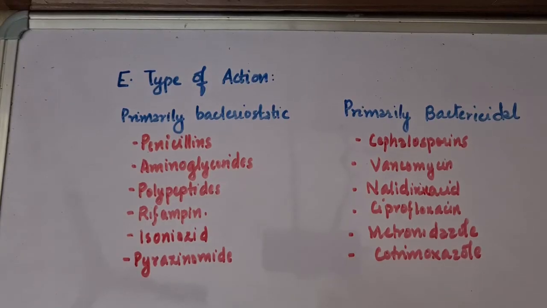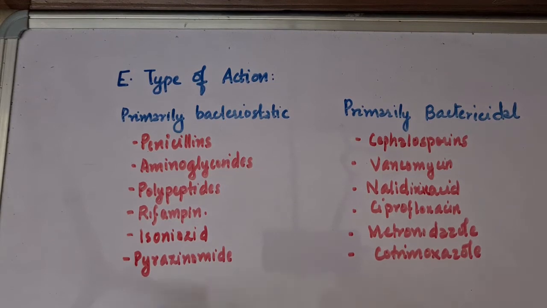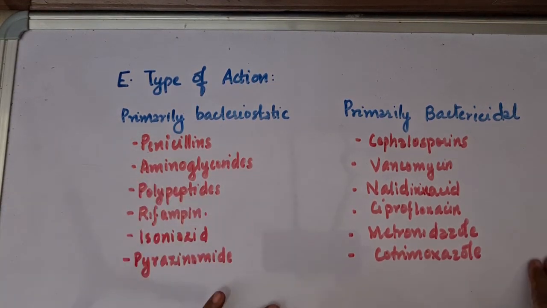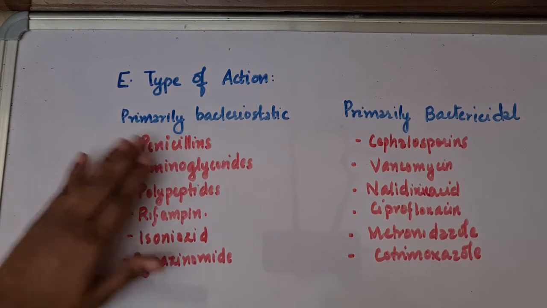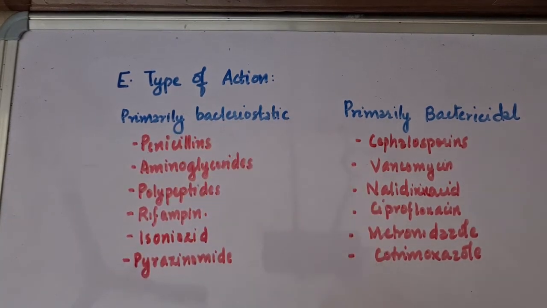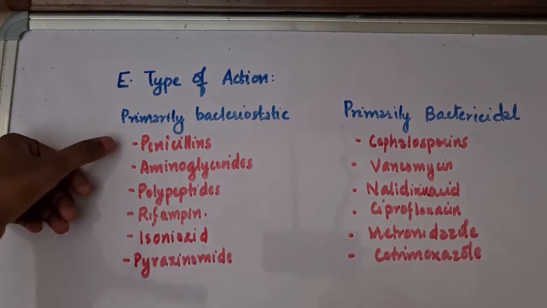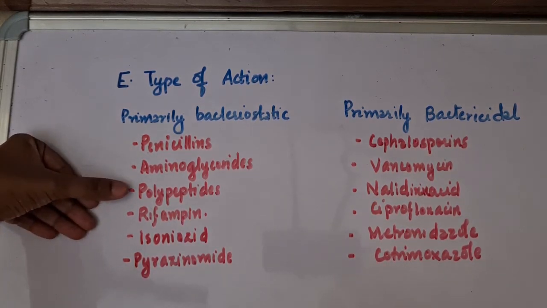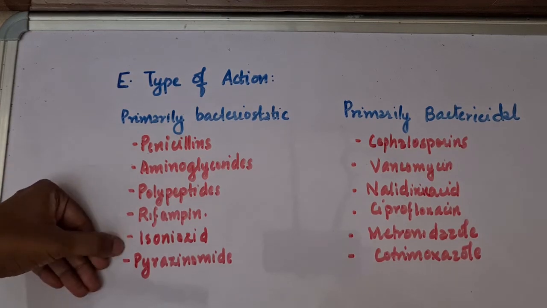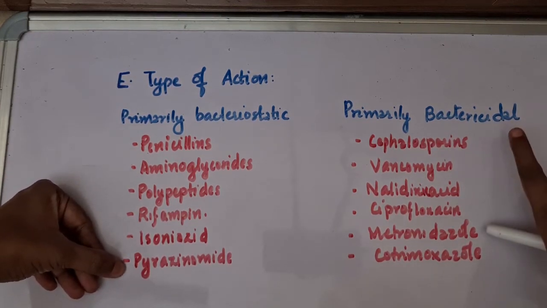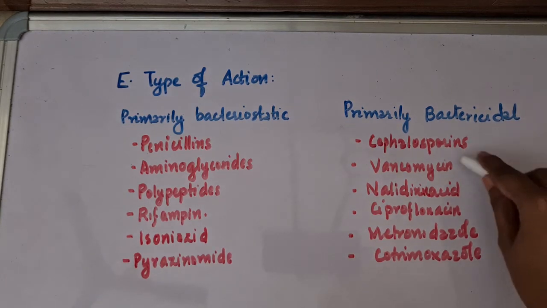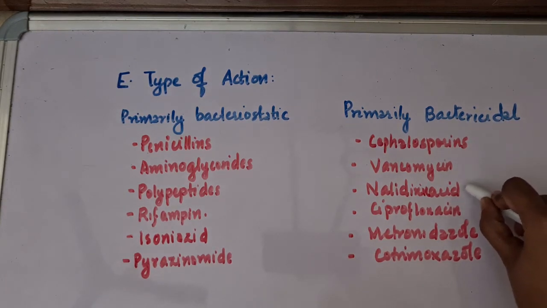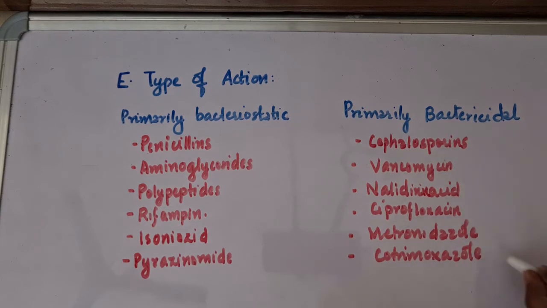Next is the classification based on the type of action, whether they are bacteriostatic in nature or bactericidal in nature. Bacteriostatic means it prevents the growth of bacteria. And the drugs are penicillins, aminoglycosides, polypeptides, rifampin, isoniazid, pyrazinamide. Whereas bactericidal drugs are the ones that kill the bacteria, and the drugs are cephalosporins, vancomycin, nalidixic acid, then ciprofloxacin, metronidazole, and cotrimoxazole.